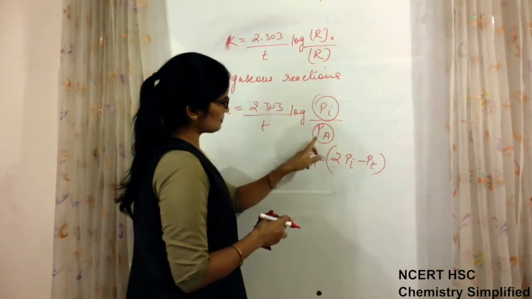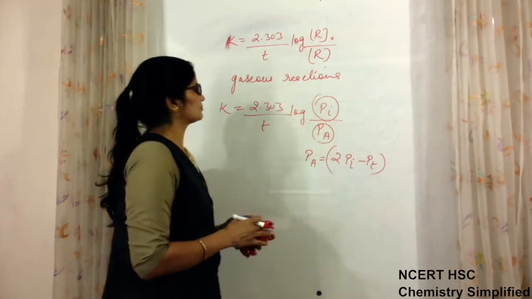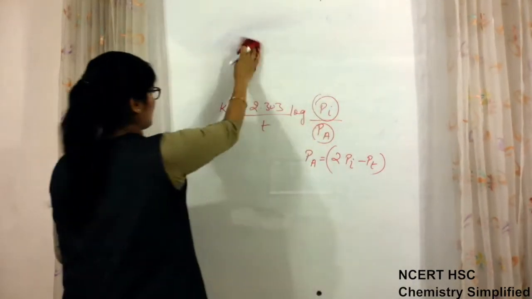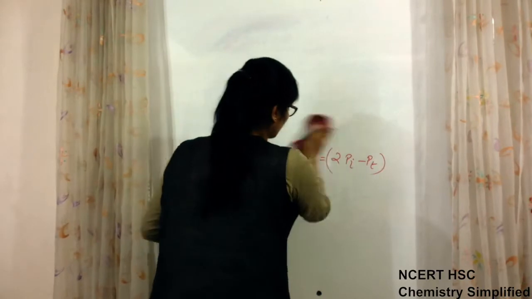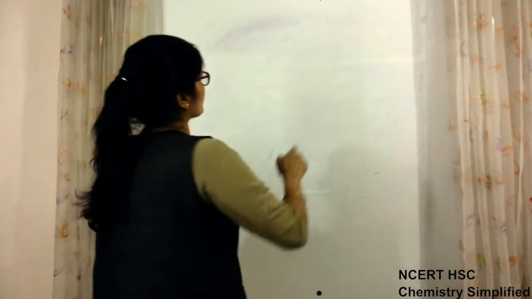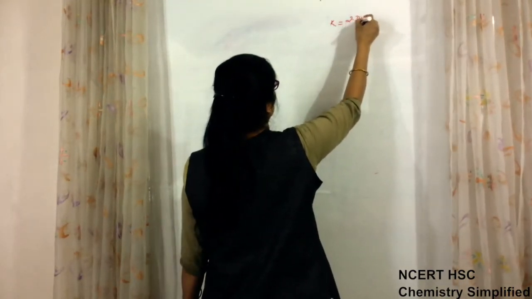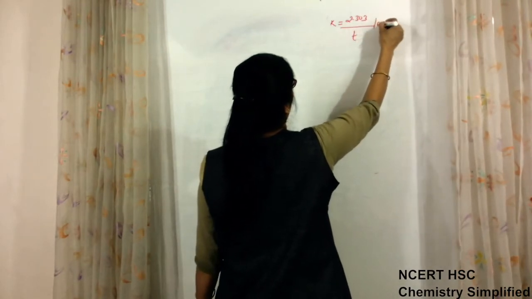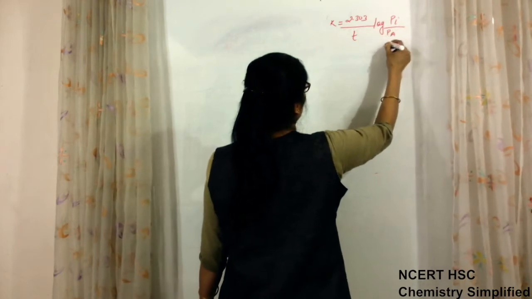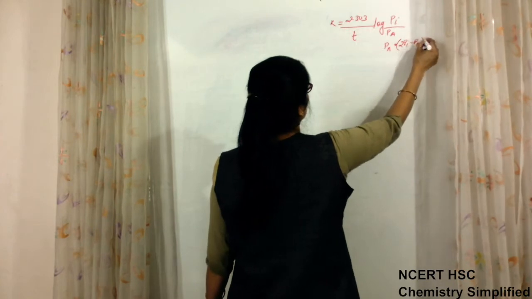The formula remains the same, and in place of Pa we will write 2Pi minus Pt. Let us write the formula on one side: K is equal to 2.303 upon t log of Pi upon Pa, where Pa is equal to 2Pi minus Pt.